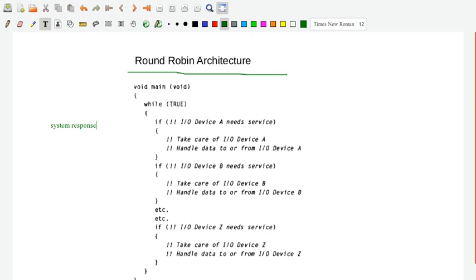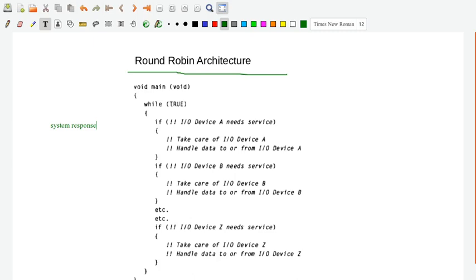If a system has very tight response constraints, that is, if it is very time critical, then you don't go for a very simple architecture, you have to go for a complex architecture. But if the system response requirements are not that time critical, not that tight, then it is fine. We just go with a very simple architecture, isn't it?